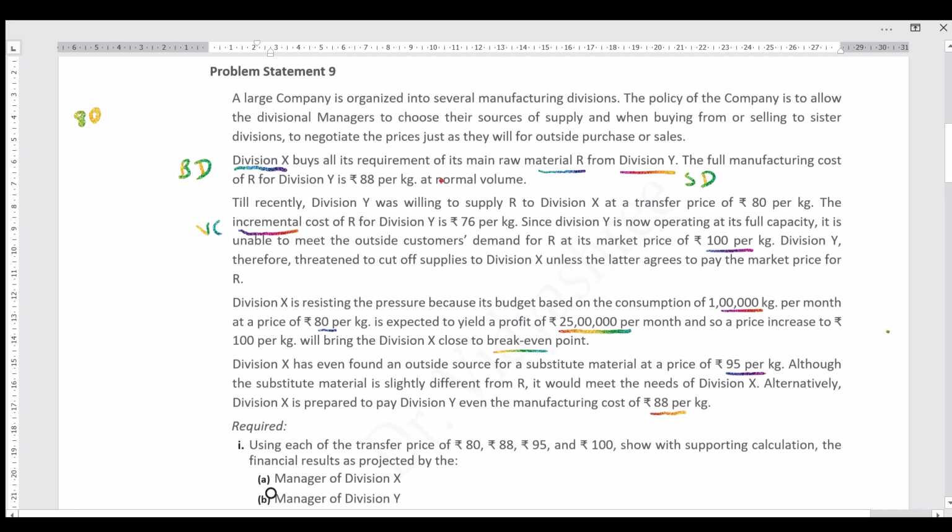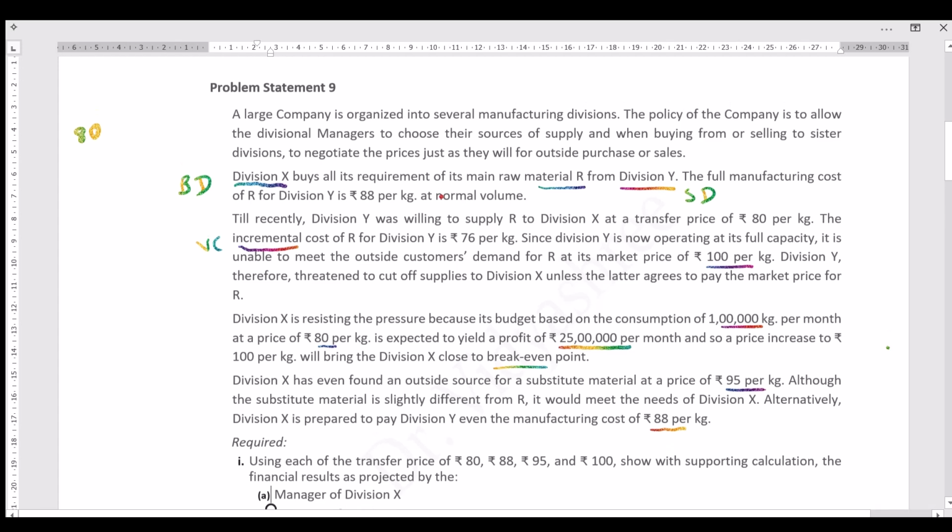At the present scenario, Division X is paying how much? 80 per kg, rupees 80 per kg, and it is yielding a profit of 25 lakh per month. And the consumption is 1 lakh kg. Okay. What Division Y is saying is to increase the price to 100, but right now Division X is offering 88.